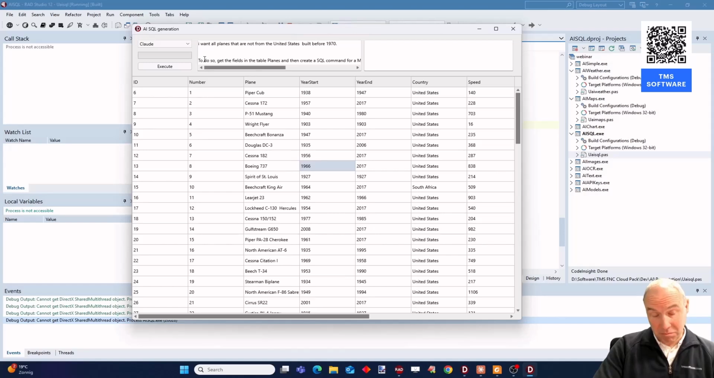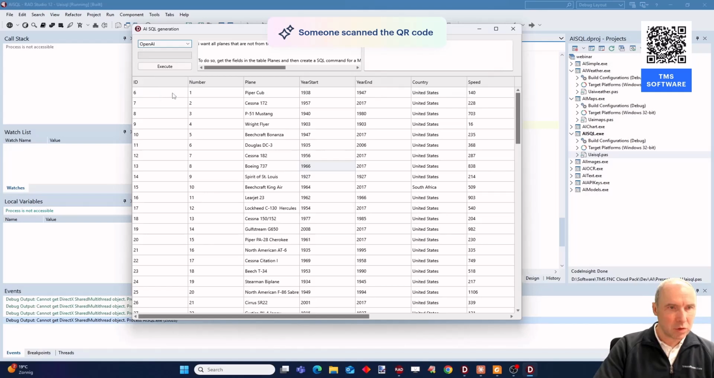and I added some additional helper information to get the fields in the table planes, and then create a SQL command for a Microsoft Access table to get this result and execute this SQL statement. So that is a little bit of guidance or steering for the LLM to ensure that it generates SQL that is, in this case, accepted by Access.